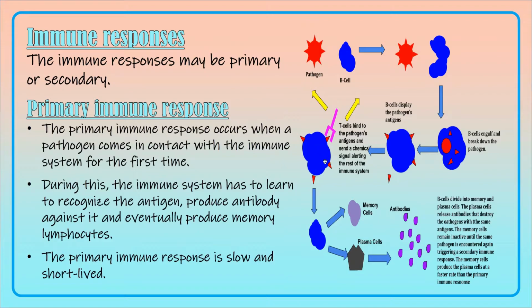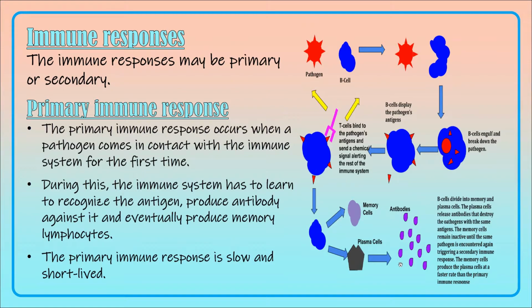These T cells will bind to the pathogens, and send a chemical signal alerting the rest of the immune system. The B cells will divide into two types of cells, namely the memory cells and the plasma cells. The plasma cells will release the antibodies against this antigen, and these antibodies will destroy the pathogen.